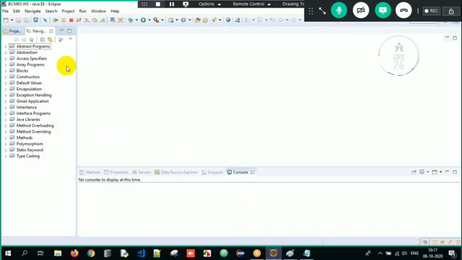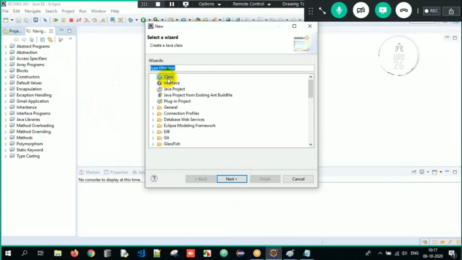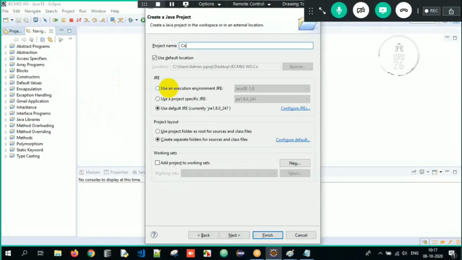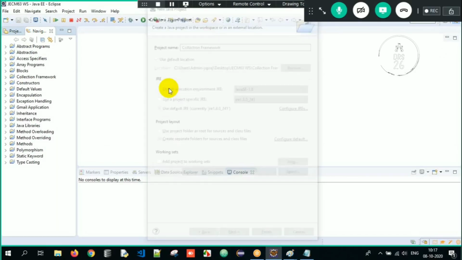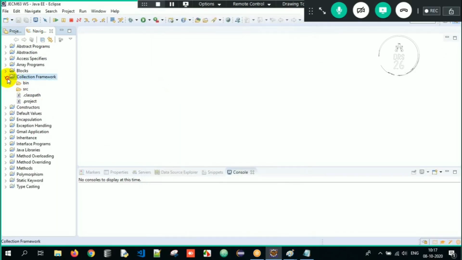So now I'll go back to the project. Under File, we have a New option. I click on that New, and I will create a Java project. That Java project name is collection framework. The project collection framework got created, under src.